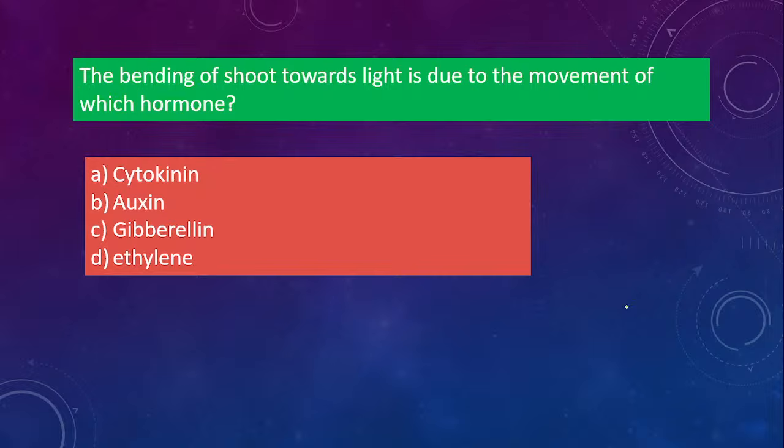The bending of the shoot towards light is due to the movement of which hormone? Is it cytokinin, auxin, gibberellin, ethylene? This one is a common question. So the shoot will bend towards light because of which hormone? Yes, very good. Option B, that is auxin. Where will auxin be? In the part of the plant shoot where light does not fall, auxin will be released and accumulate there, due to which bending of the shoot will take place towards the light.